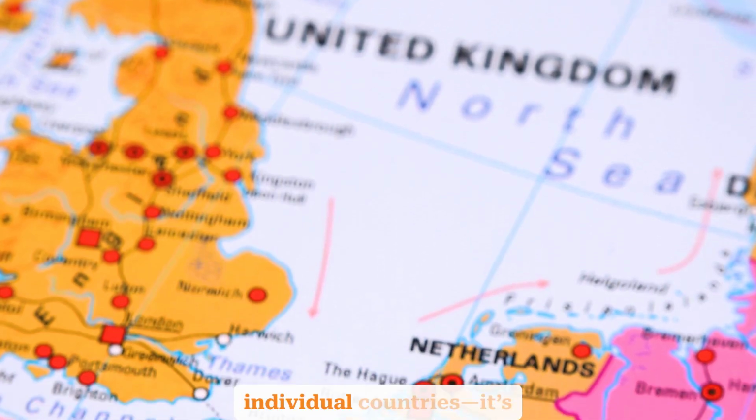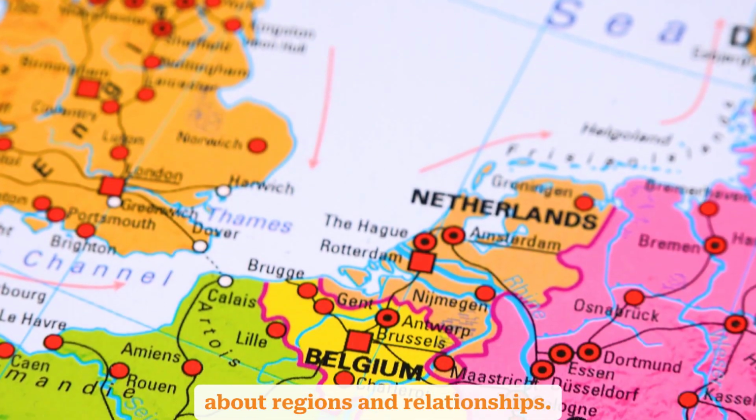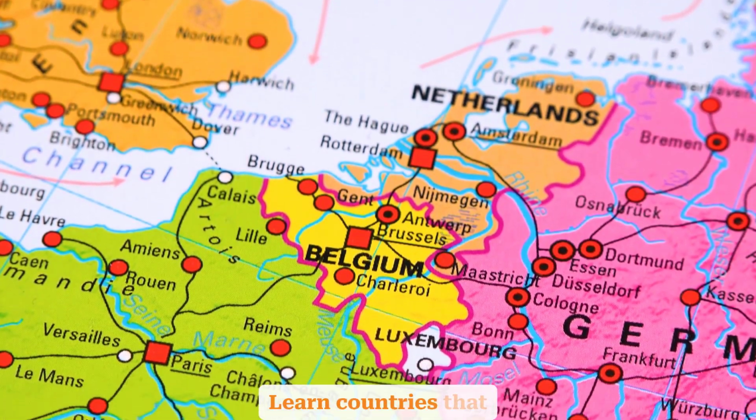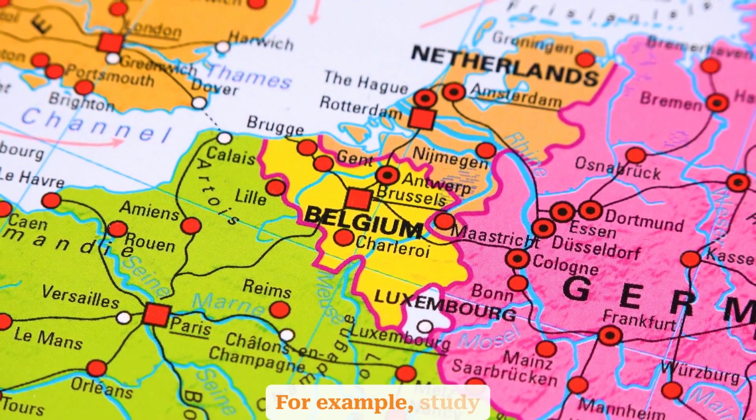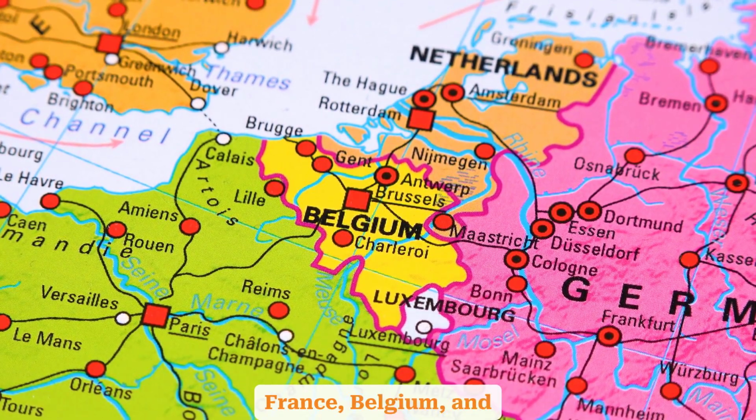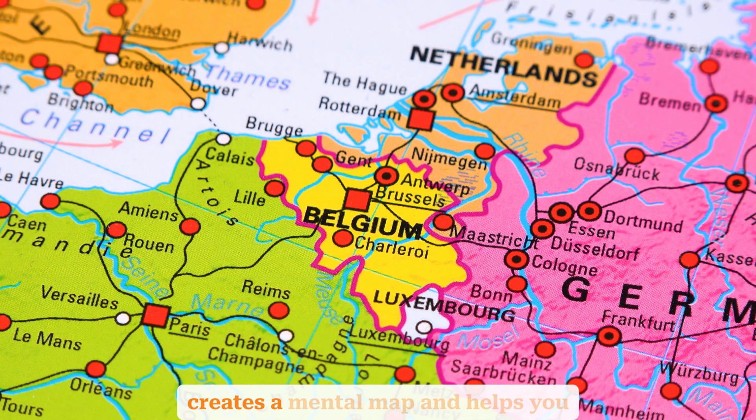Tip number 9. Study neighboring countries together. Geography isn't just about individual countries, it's about regions and relationships. Learn countries that share borders or cultural similarities together. For example, study France, Belgium, and Luxembourg as a group, or cluster Southeast Asian nations like Thailand, Vietnam, and Cambodia. This creates a mental map and helps you visualize the world in context.